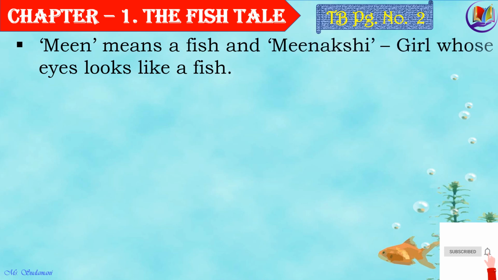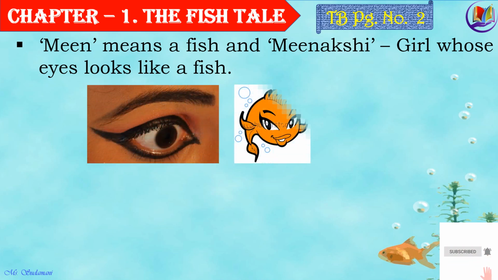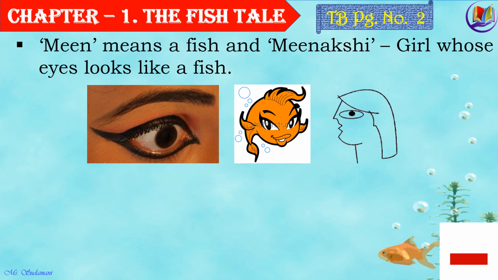Okay, children. Let's go ahead and understand something more about the topic. Meen means a fish and Meenakshi means a girl whose eyes look like a fish. That is, Meen means fish and Akshi means eyes. So here are a few pictures displayed. So can you have a look at the eyes? Don't they look like the eyes of the fish? Yeah, they do, isn't it?